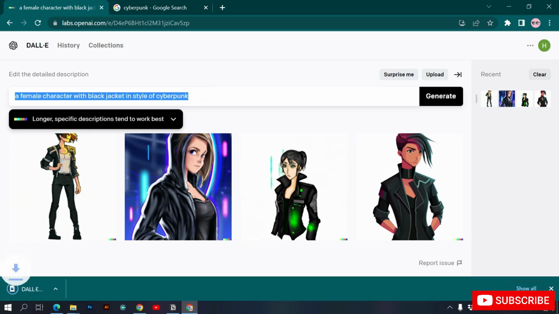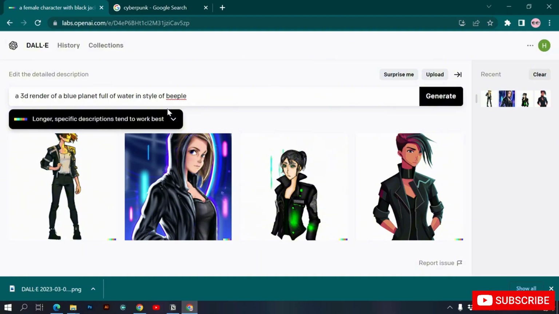So let's say now we know that we can generate art in style of other people. So let's generate a 3D render of a blue planet full of water in style of Beeple.